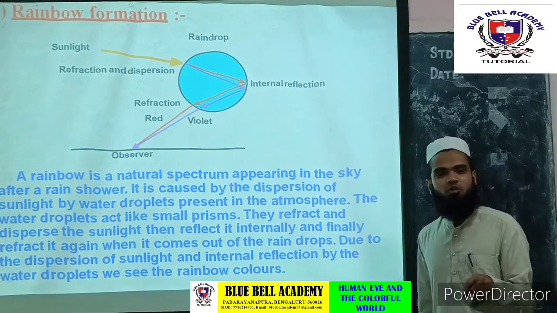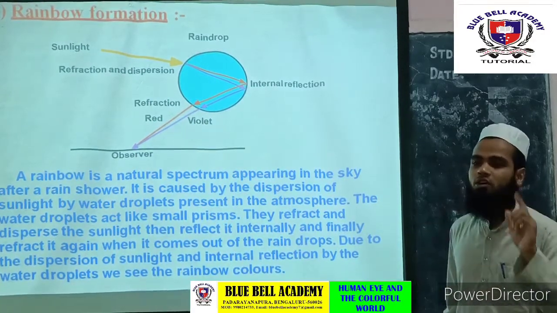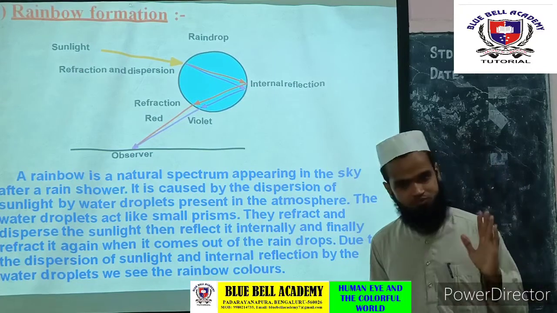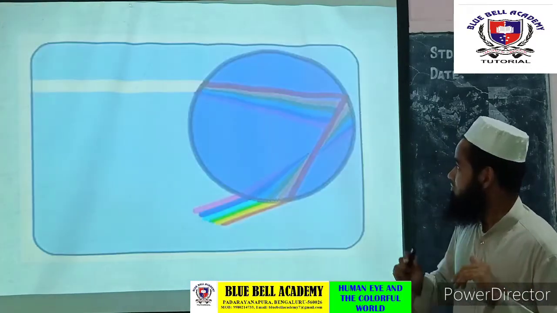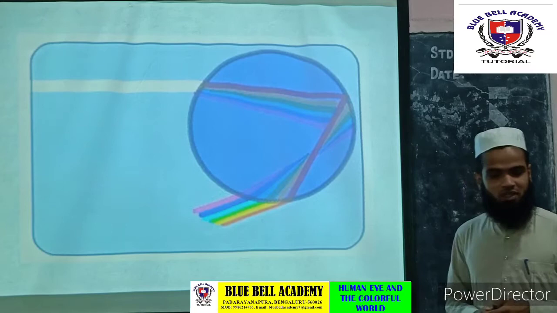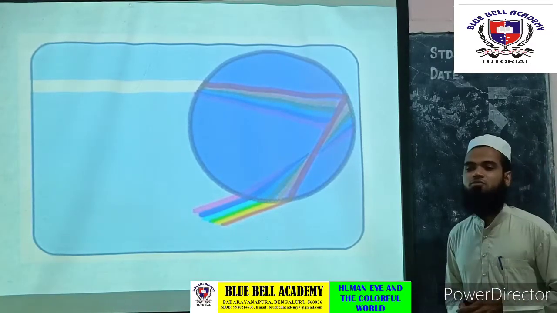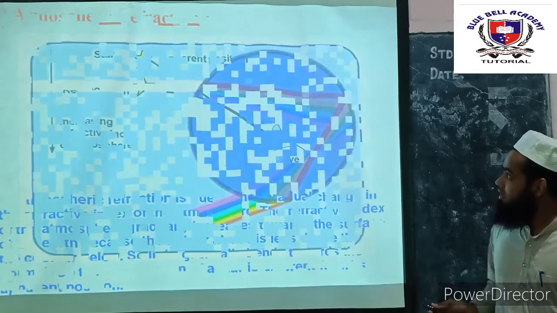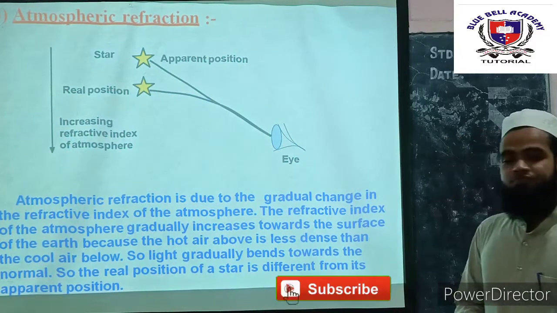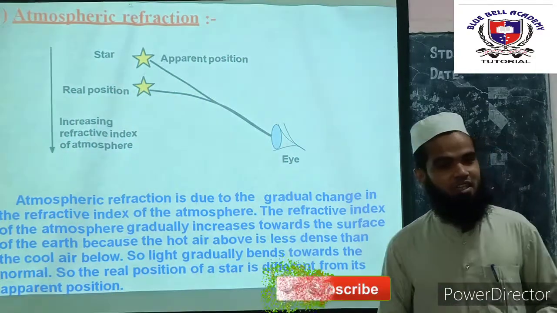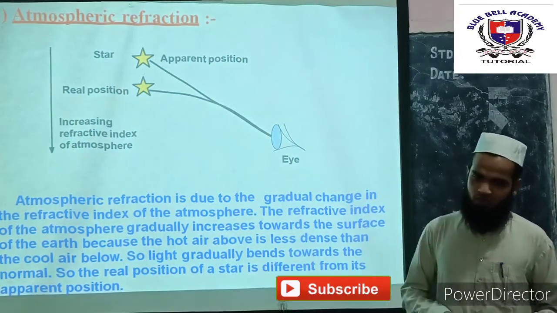And rainbow formation involves the phenomenon of dispersion. Did you get it? Can you see it in another image, how the rainbow will form because of the dispersion. Then let's move on to the next concept, that is atmospheric refraction.